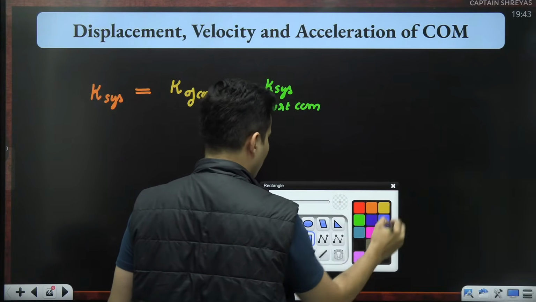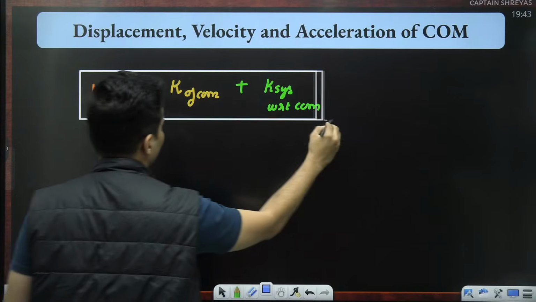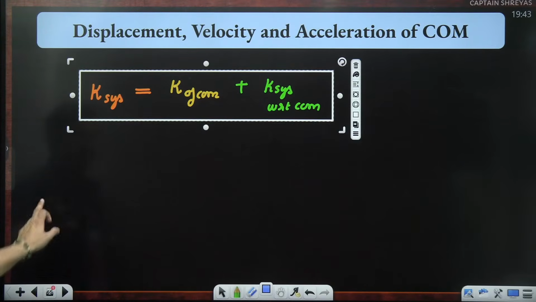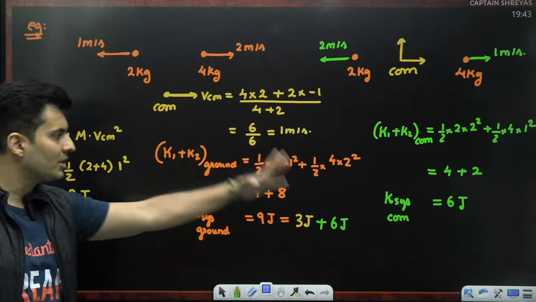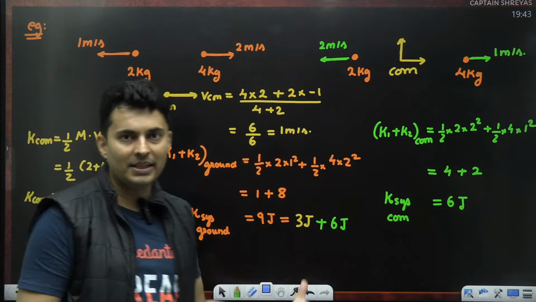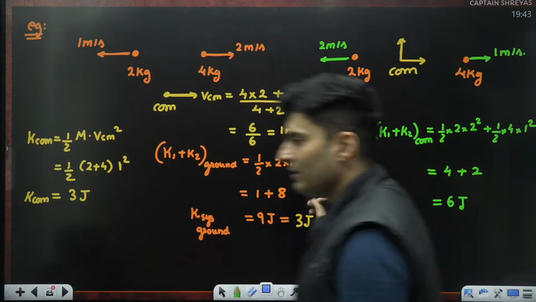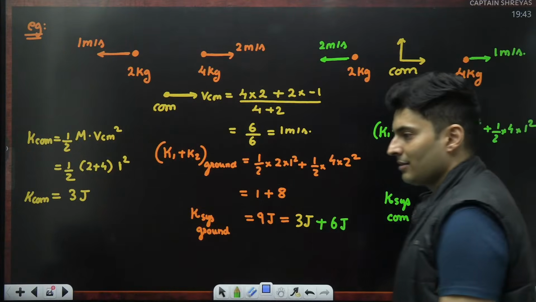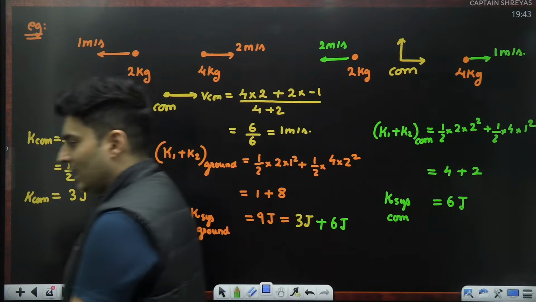This is the rule which you need to remember. Very, very simple. That is what this question was all about. 9 was 3 plus 6. I wanted you to see that, feel that, what it exactly means, and this is exactly what it is.